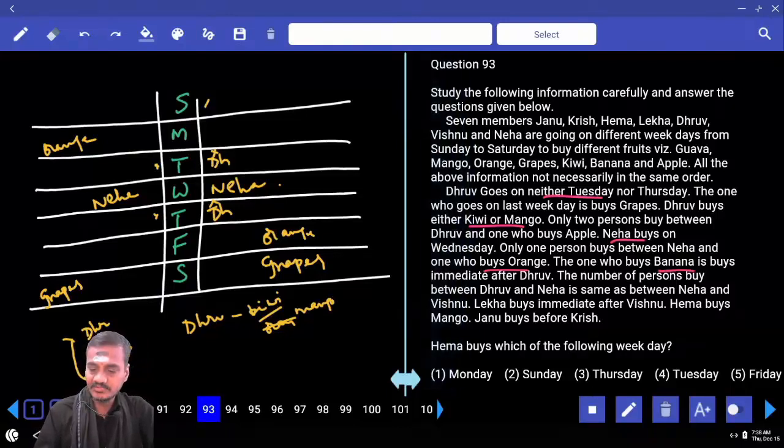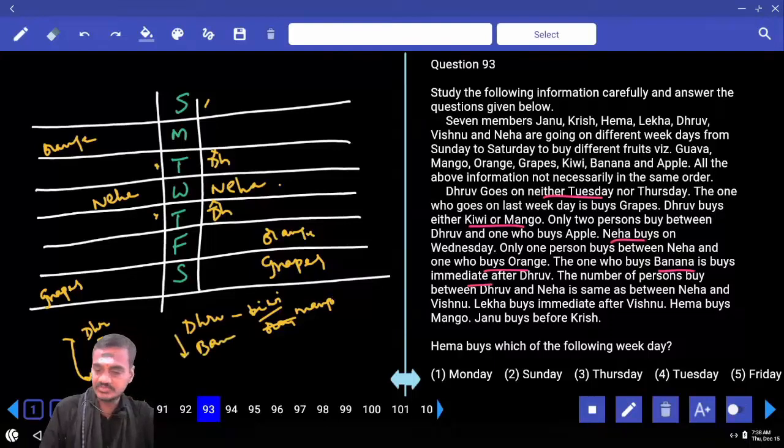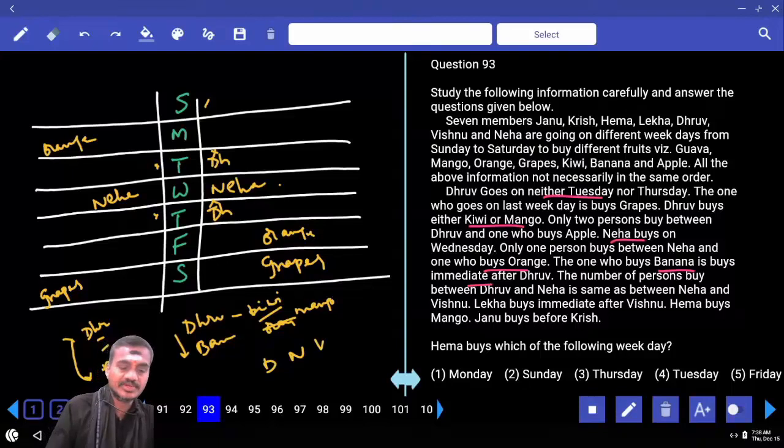The one who buys banana immediately after Dhruv. Immediately after Dhruv, tell me, banana. And banana is immediately after Dhruv. And next one, number of persons between Dhruv and Neha is same as Neha and Vishnu. Now this Neha is in between Dhruv and Vishnu. Neha is between Dhruv and Vishnu. One person between these two, one person between these. Is it correct or not? And one person between Neha and Dhruv and Vishnu.